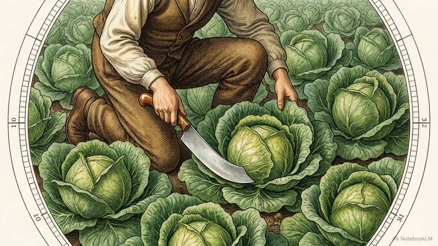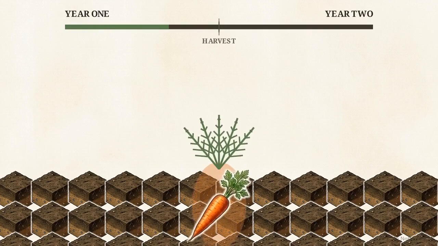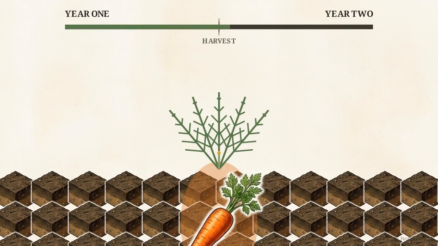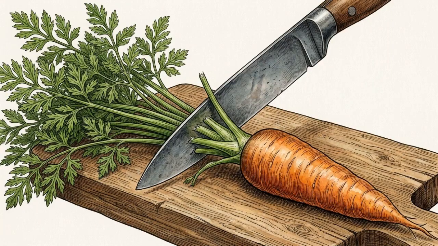But here is where agricultural practice diverges from pure botany. Commercially, farmers almost never let biennials reach their second year. Crops like carrots and cabbages are intentionally harvested at the very end of year 1. We sever the timeline to capture that maximum stored energy for human consumption before the plant uses it to flower. Managing biennials requires strategic interruption. We actively prevent the plant from fulfilling its biological reproductive destiny.